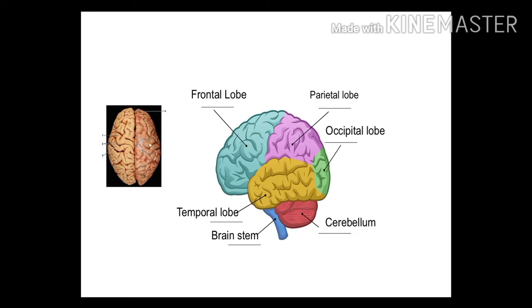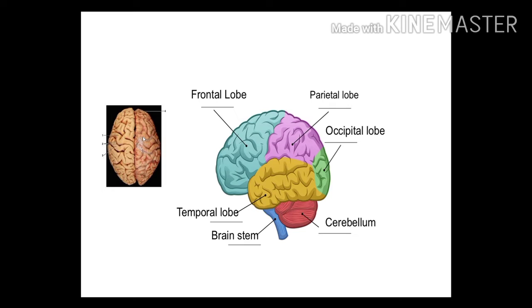The cerebrum is the largest part, about 80% of the total brain. It divides into two equal halves called cerebral hemispheres, the right cerebral hemisphere and the left cerebral hemisphere, and both are joined by a corpus callosum.